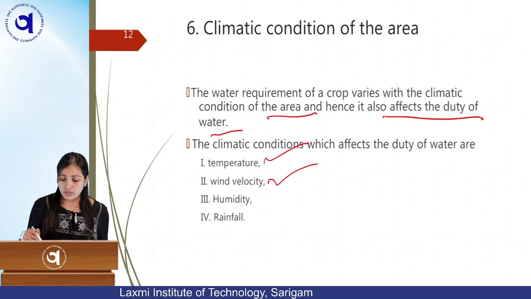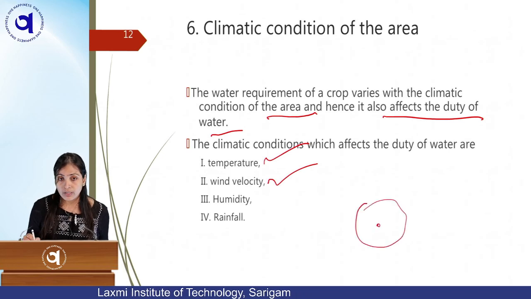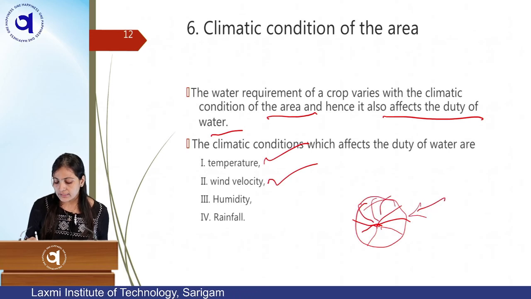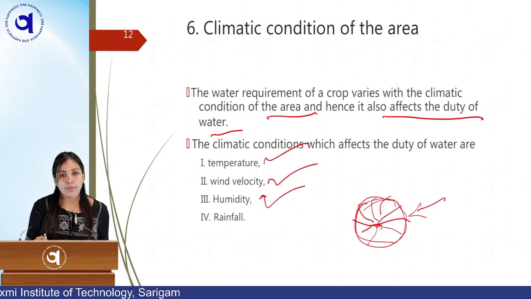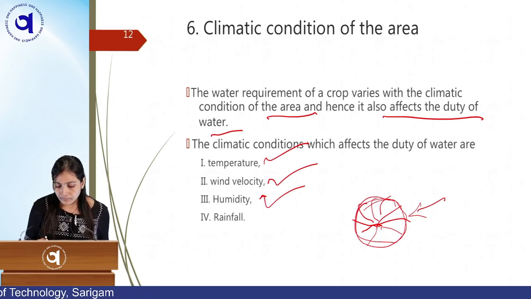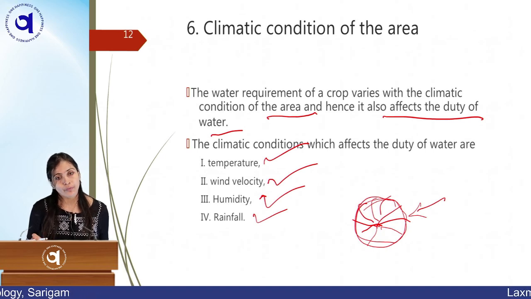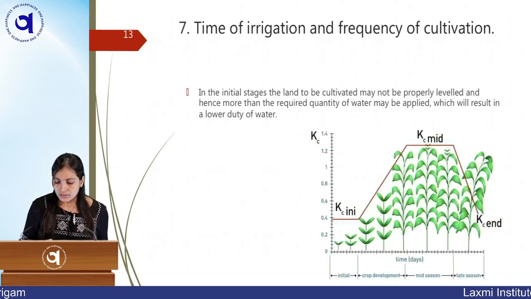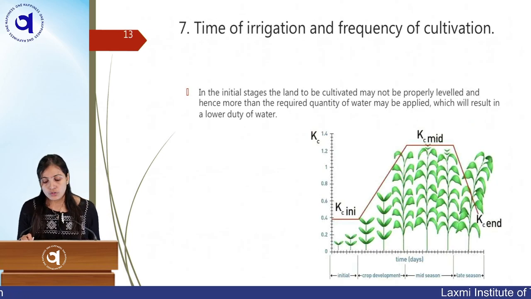What the sprinkler is doing is supplying uniformity of water into the entire radius. So, if your velocity of wind is high, it will affect this uniformity, yes or no? Okay. So, humidity of the climate, if your climate is more humid, what happens? Your duty will be more. Okay. Rainfall also, in the rainfall monsoon season, your duty will be more, because with less quantity of water you can irrigate more land.